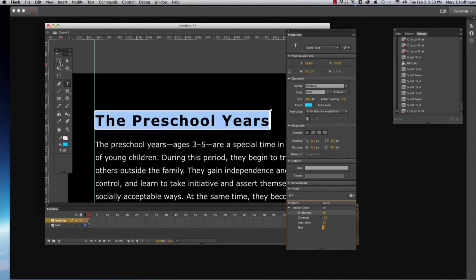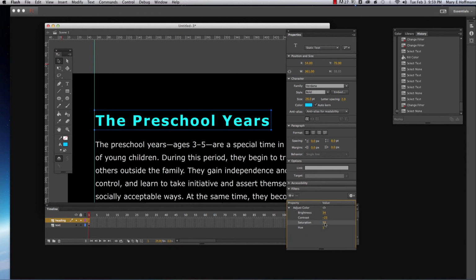So let's try playing around with some of these and see what it does. You can change your hue, saturation, contrast, and brightness. You're adjusting the color just like you would if you were working with a photograph. So it has a lot of different effects that you can create with all these different filters.